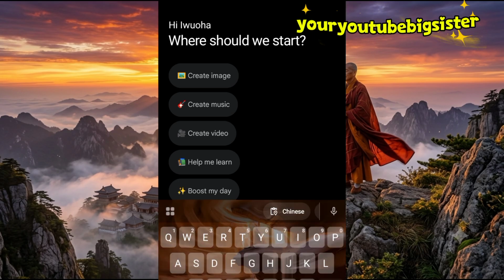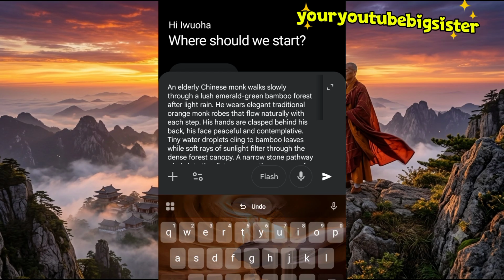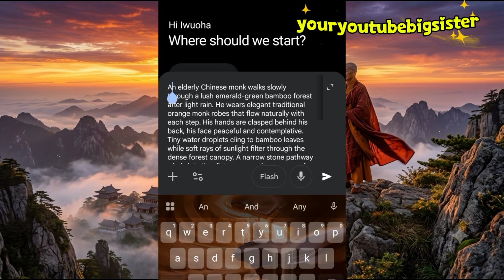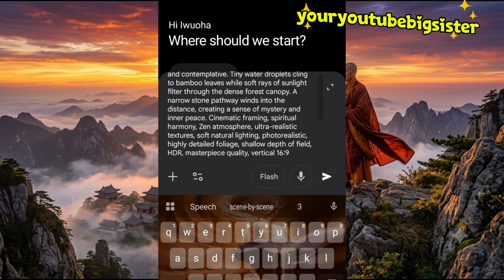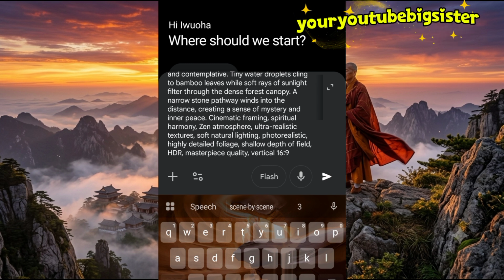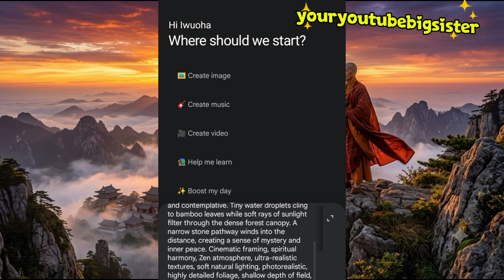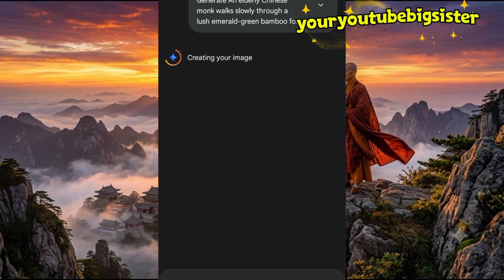So to generate with Google Gemini, I'll just copy that prompt that I generated using ChatGPT. Then I will just say generate, and then I'll say 16 by 9. This is YouTube. It is 16 by 9. But if I'm making it for TikTok, it is 9 by 16, right? Then I'll now click on this place and allow Google Gemini to generate our image for us.